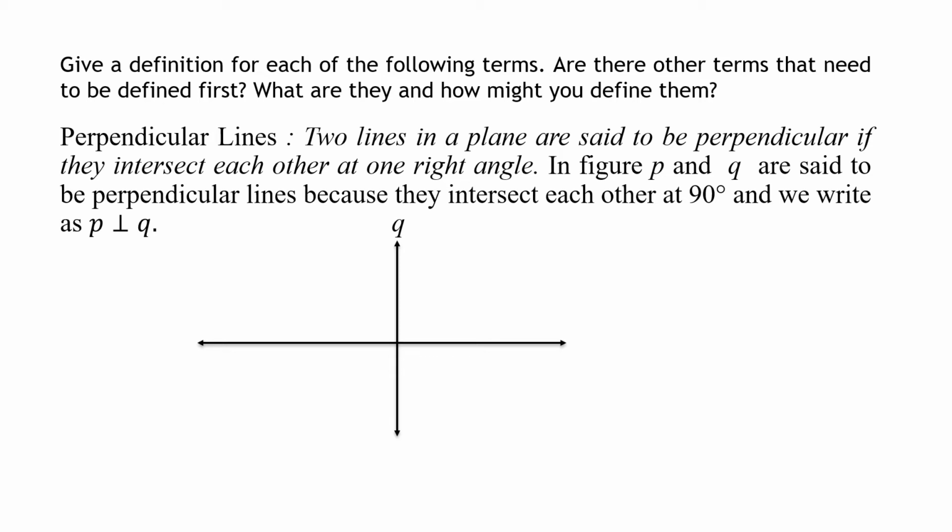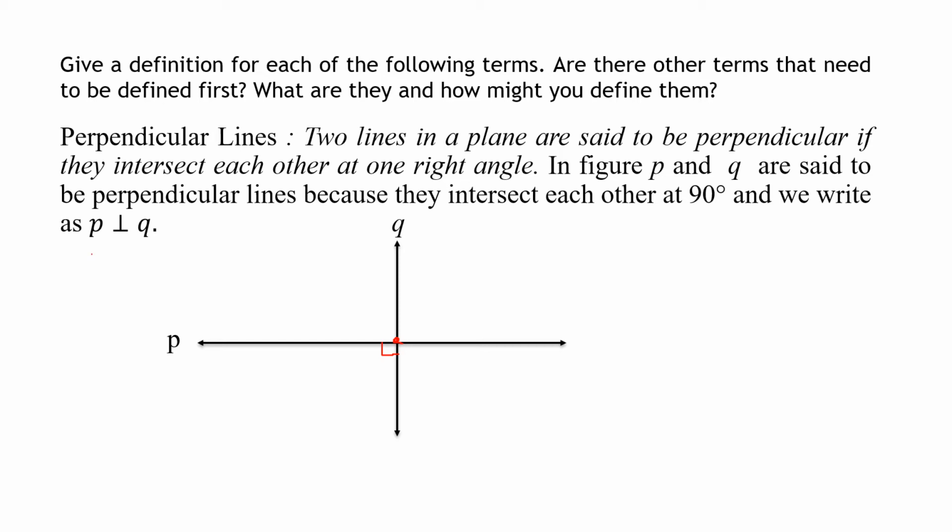Two lines in a plane are said to be perpendicular if they intersect each other at right angle. So if you can see the point of intersection, yes, this is the point of intersection, the point common to both, and these lines make an angle of 90 degrees, or you can say the lines are perpendicular.